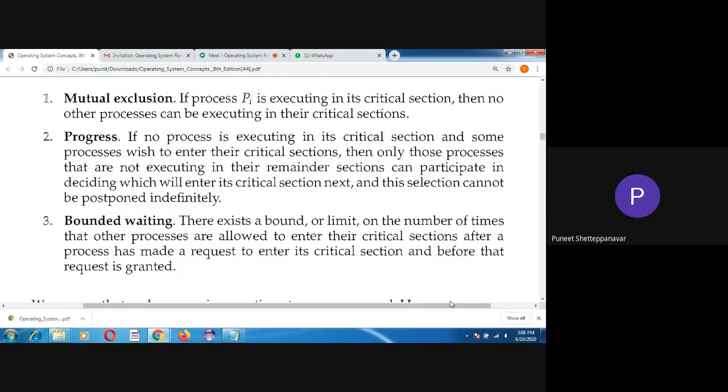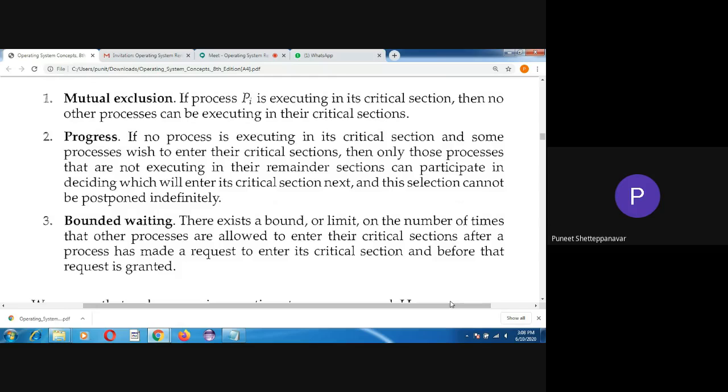P1 wants to execute its part of code in the critical section, so it wants to enter. P2 does not have anything to execute, meaning it has no work to be done; it is idle, or I can say empty. P3 is the third process which really wants to go for execution after P2.